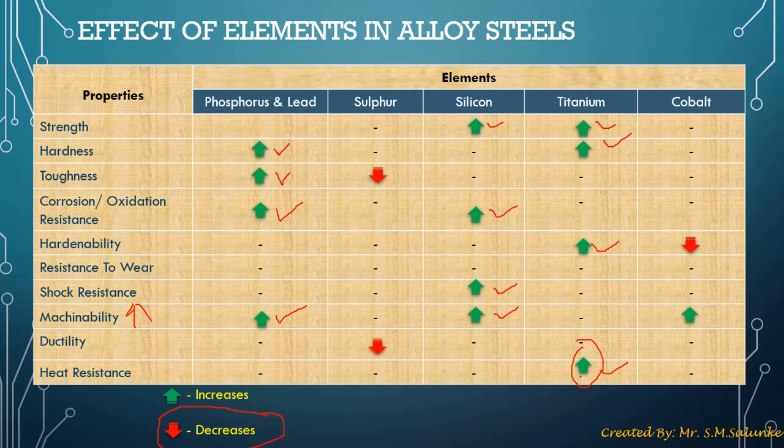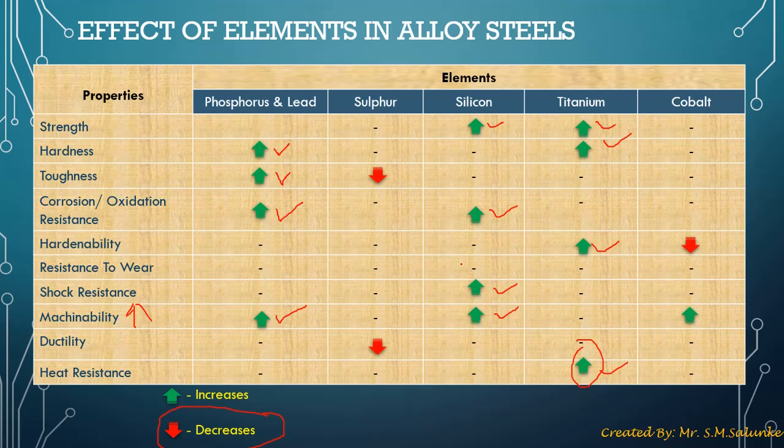You can see that the strength, toughness or hardness of a steel increases when titanium is added to it, as well as its heat resistance. It means it does not melt at a higher temperature, so it is easy to work with titanium even if it goes to a higher temperature.